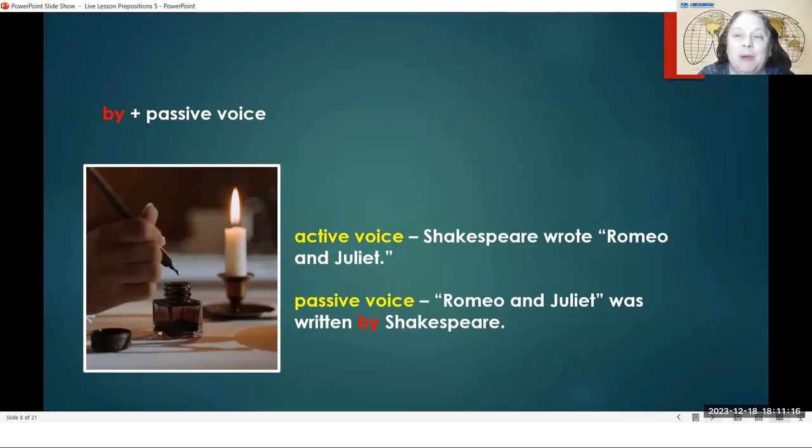So anytime we talk about a person or a thing that had something happen to them, and that person or that thing is the main focus, we will move that person or that thing to the beginning of the sentence. And then at the end of the sentence, we will tell who it was or what it was that did that action. Who hit the tree? The car hit the tree. The tree was hit by the car. Who struck the tree? Lightning struck the tree. The tree was struck by lightning. Okay? So now that you understand passive voice a little bit, we'll move on.